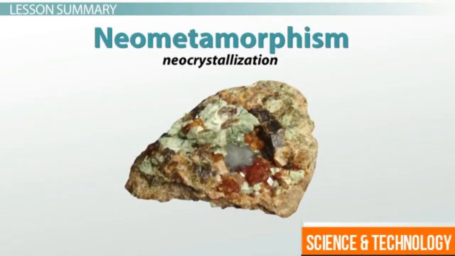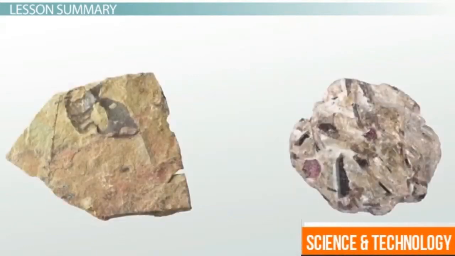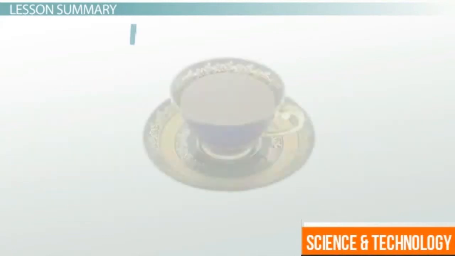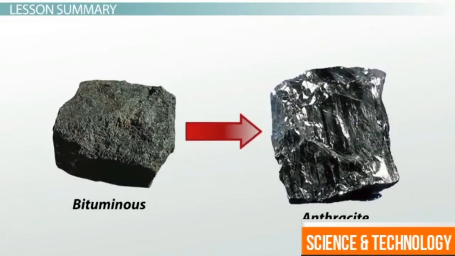Neometamorphism, or neocrystallization, is a metamorphic process that results in the formation of new minerals. This is seen when shale that contains clay minerals change to produce the new mineral garnet. Metasomatism is the metamorphic process by which the chemical composition of a rock is changed by fluids and heat. This is seen in the creation of anthracite coal.